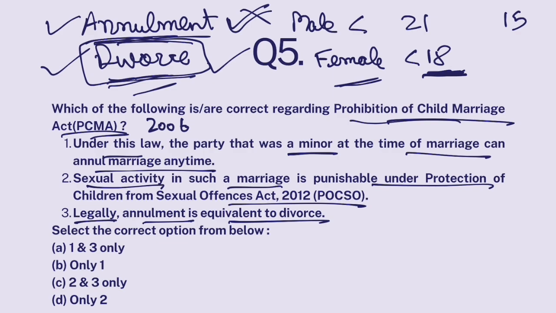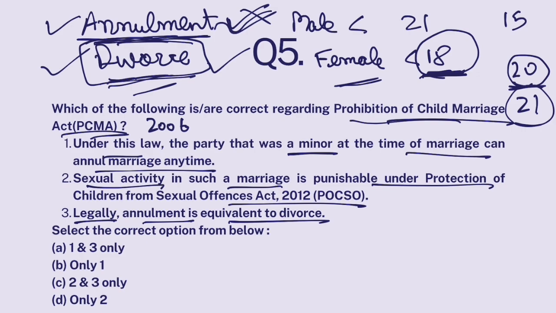In fact, when she becomes 20 years old, she realizes that her marriage can be annulled because she was a child when she got married. So she can ask for annulment 2 years after she achieves the age of 18. Only 2 years. So before the age of 20, she can cancel her marriage. But when she becomes 21, she cannot ask for annulment of her marriage. She can go for divorce. So the party that was minor at the time of marriage can annul marriage anytime, not anytime, up till 2 years after achieving the age of 18.